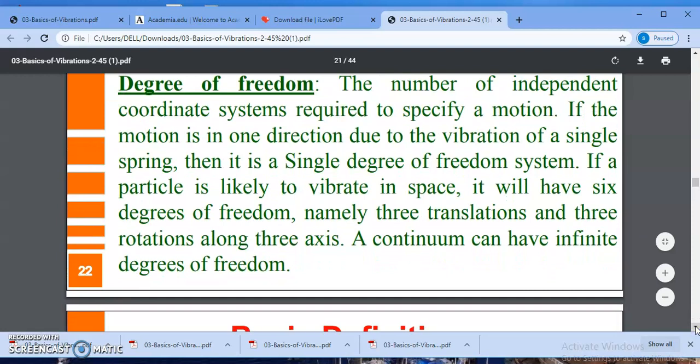Again, degree of freedom: the number of independent coordinates which are useful to specify a particular system's motion is nothing but the degree of freedom. In a single degree of freedom system, only one independent coordinate or only one variable is sufficient to express that particular system.